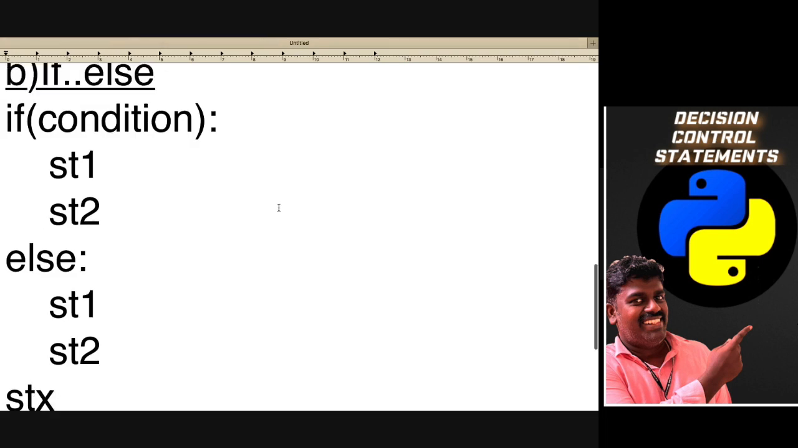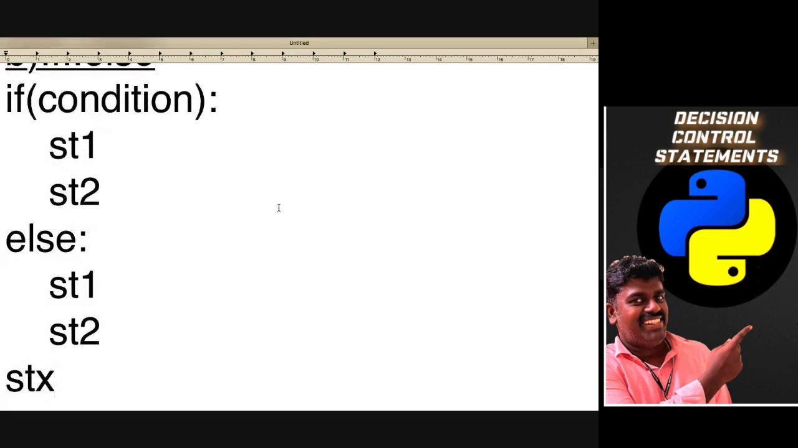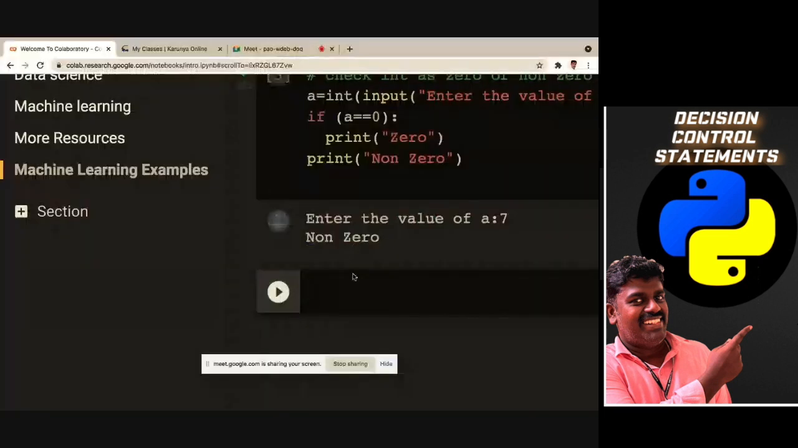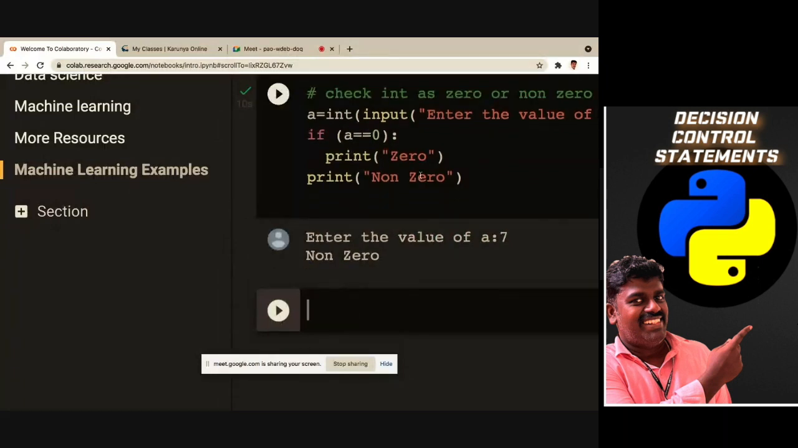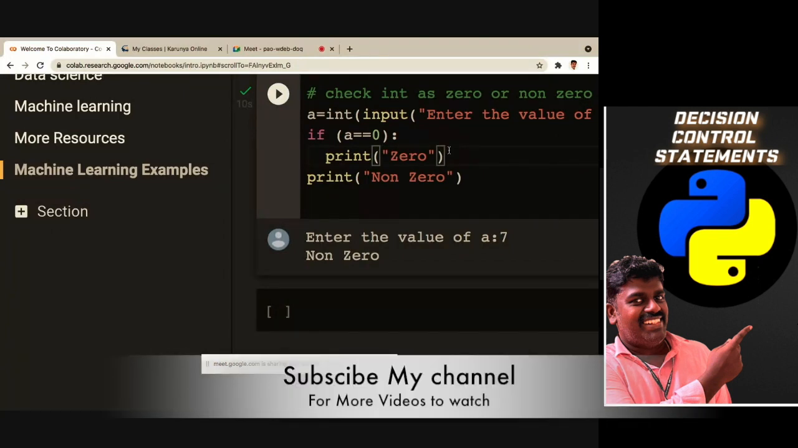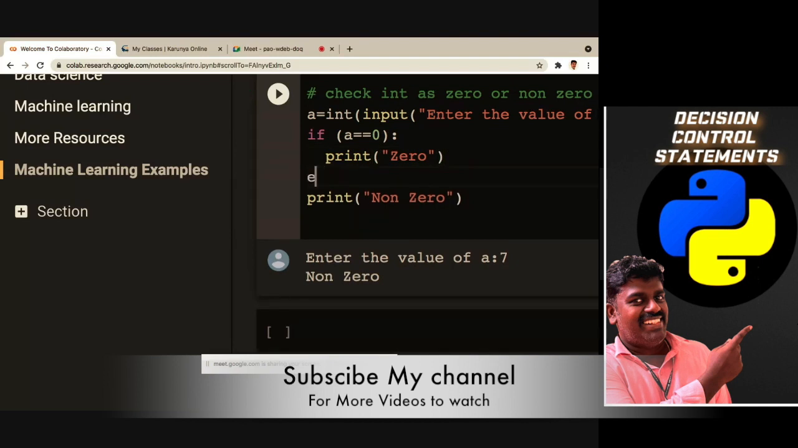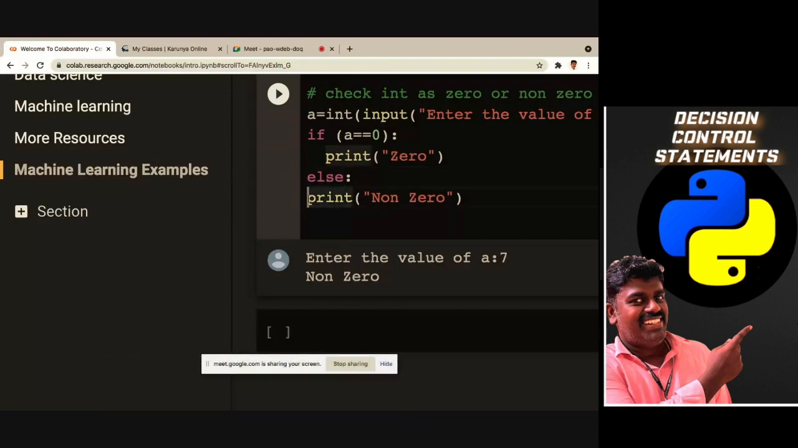Okay, so let us check this particular thing in the code, and whether we can solve this issue or not, we will check. See, we can do it for this itself. As I told you, first if a equal to 0, then print 0, and then I have told else part. Else I'm saying that it is print of non-zero. Got it?